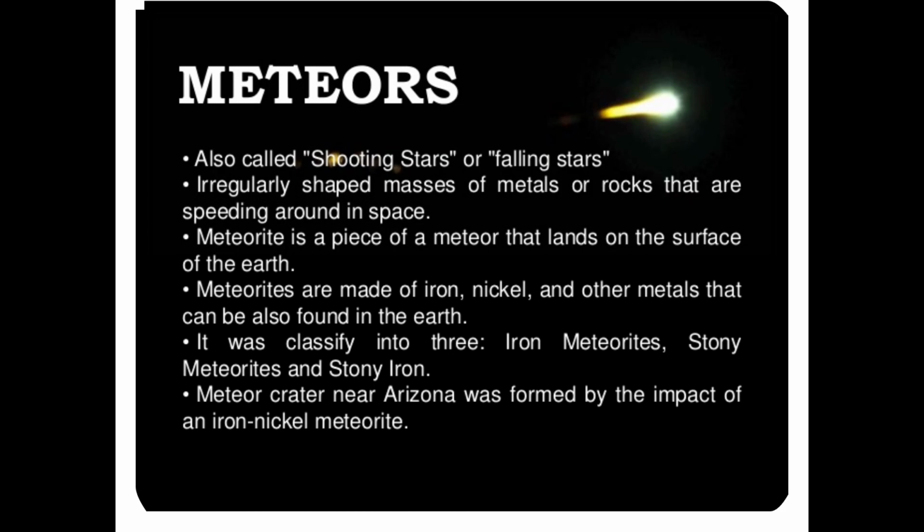So this is about meteorites and meteors. A meteor that survives its fall and hits the ground is called a meteorite. A large meteorite created a crater when it fell about 50,000 years ago. It created a huge crater called the Meteorite Crater in Arizona, USA.